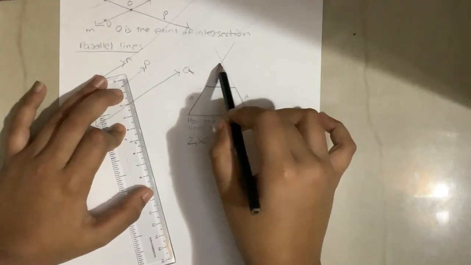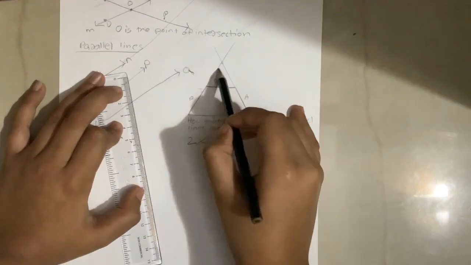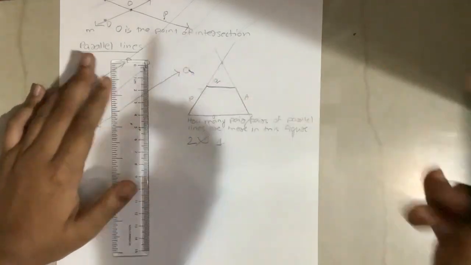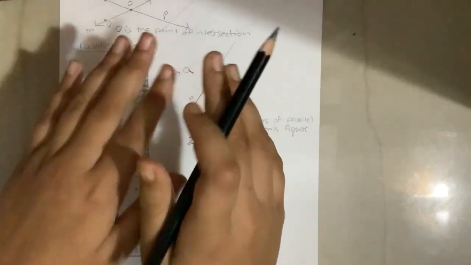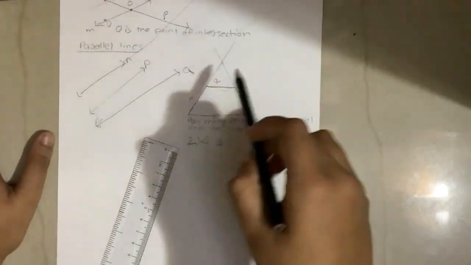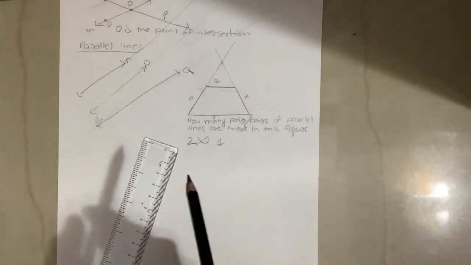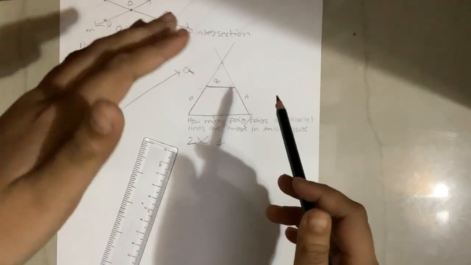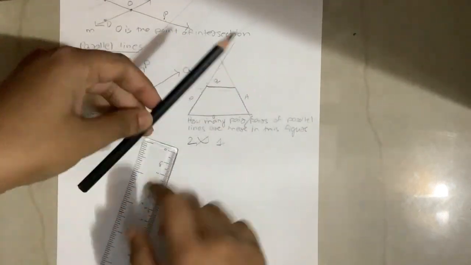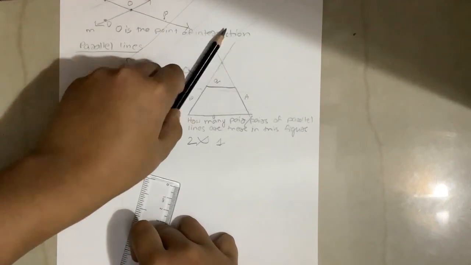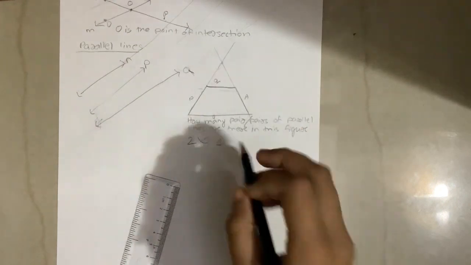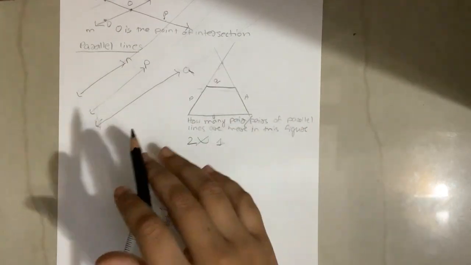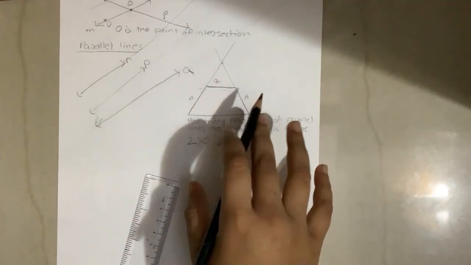See, at a point they will meet. So while answering questions like this, you have to be very careful and think properly, because this is actually not parallel, as it will meet. So this is the parallel pair.